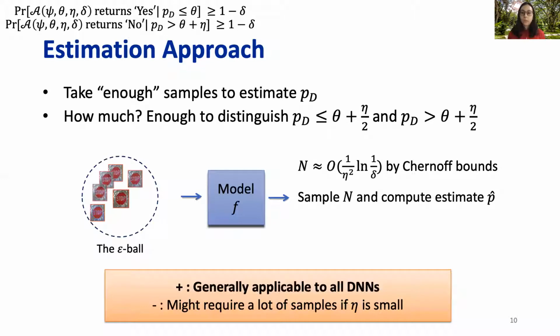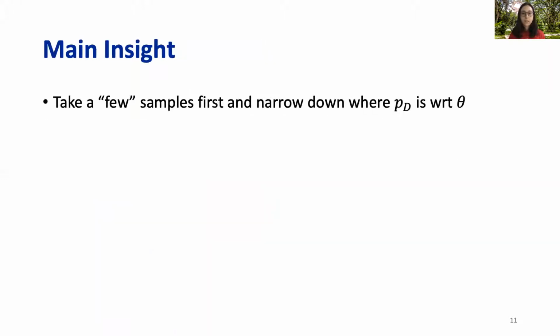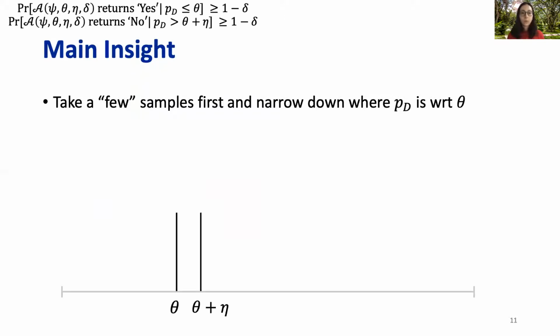So can we do something better? Our main insight is that we can take a few samples first and narrow down where the true probability might be with respect to the threshold. So how do we do that? Well, the true probability can be either on the left side of the threshold or on the right side of the threshold plus the error term. And let's assume we have access to an algorithm that when invoked on these thresholds can return yes and no soundly.